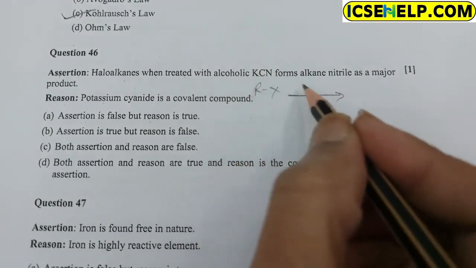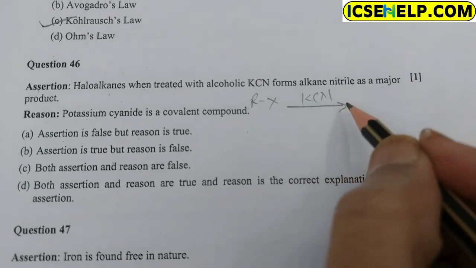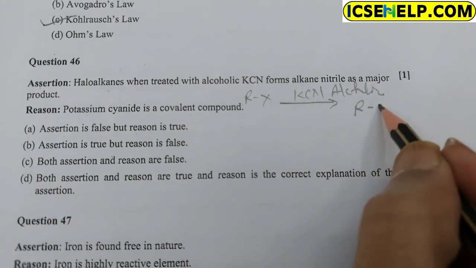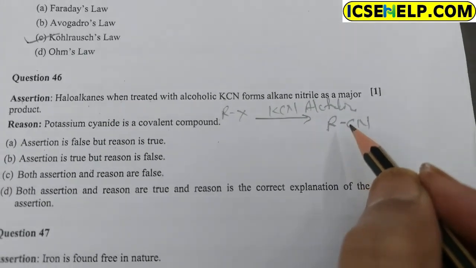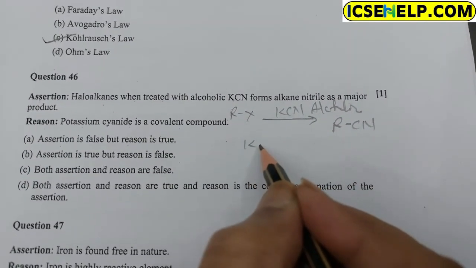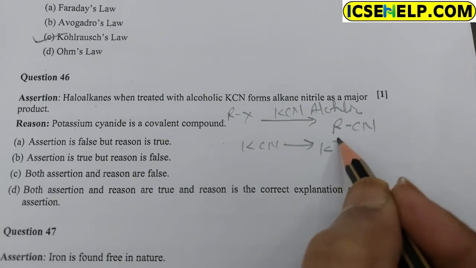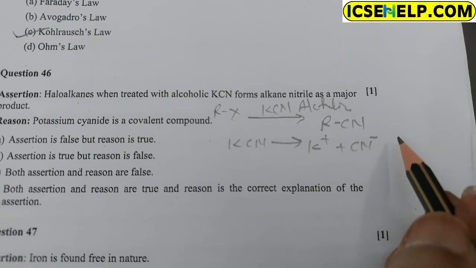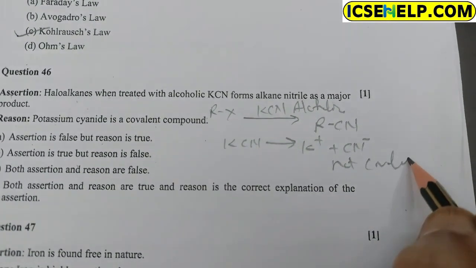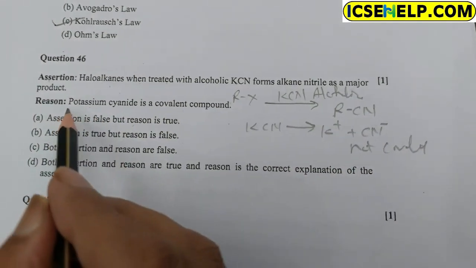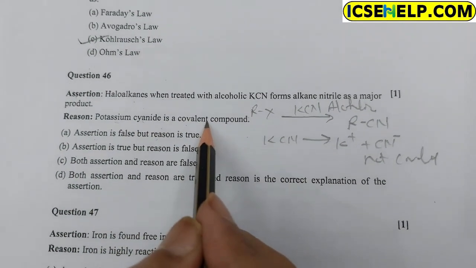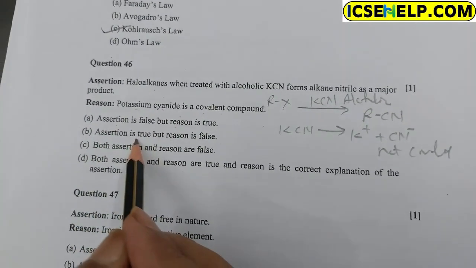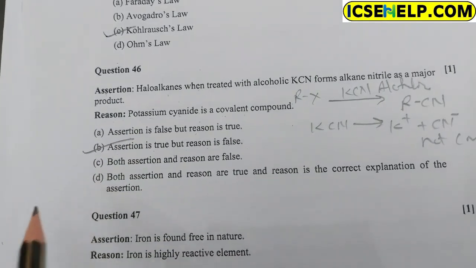When treated with alcoholic KCN, potassium cyanide, the alkyl cyanide is formed. KCN is ionic in nature because it dissociates into potassium ion and cyanide ion, so it is not covalent. But the reason given says potassium cyanide is covalent, so the reason is wrong. Hence option B, the assertion is true but the reason is wrong, is correct.